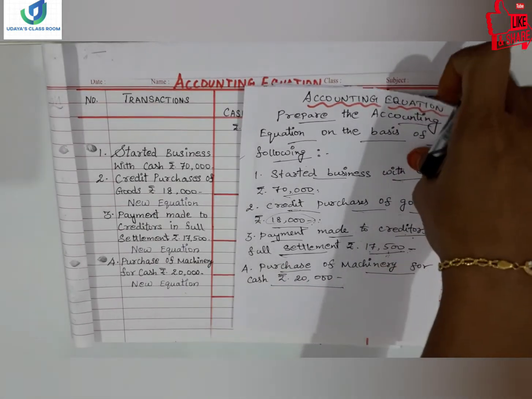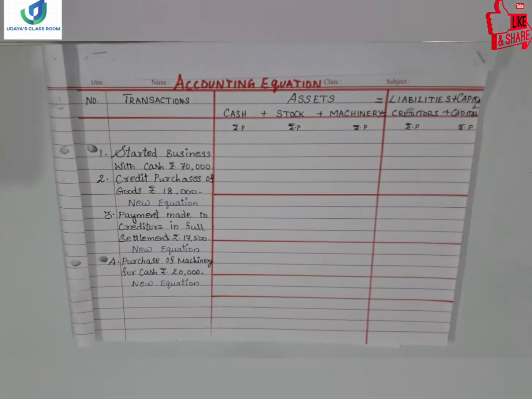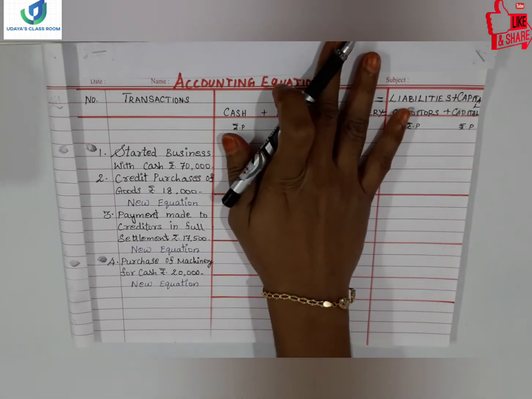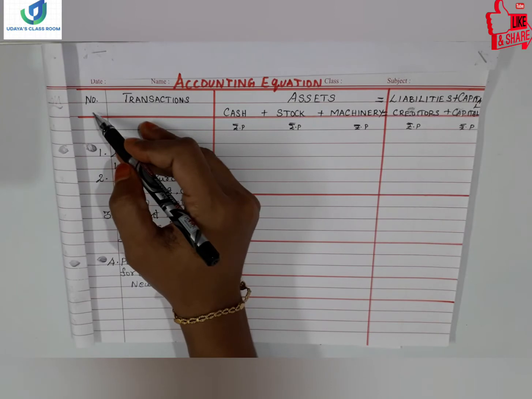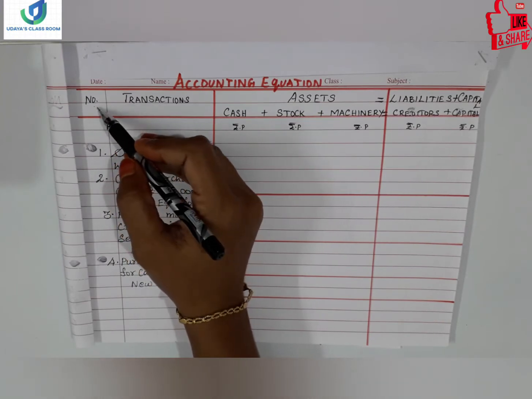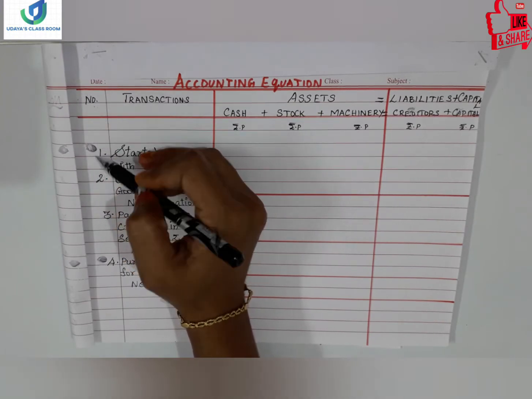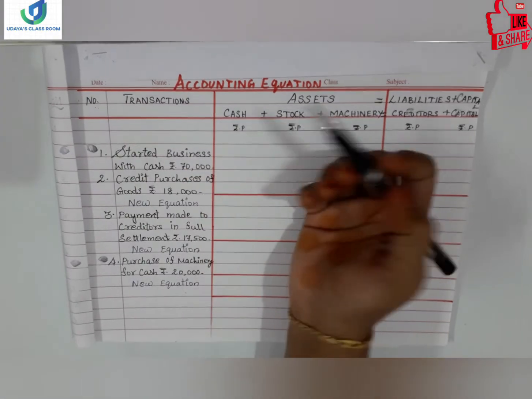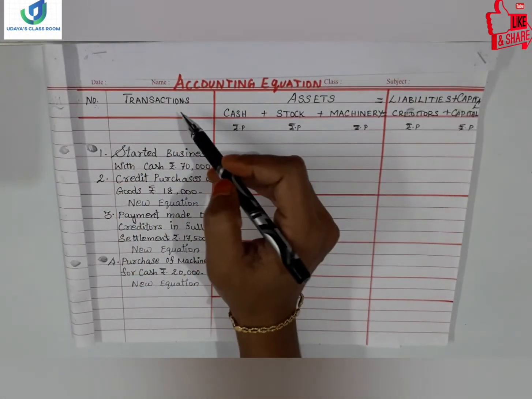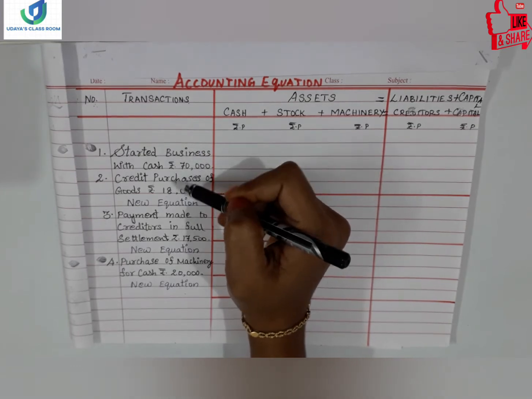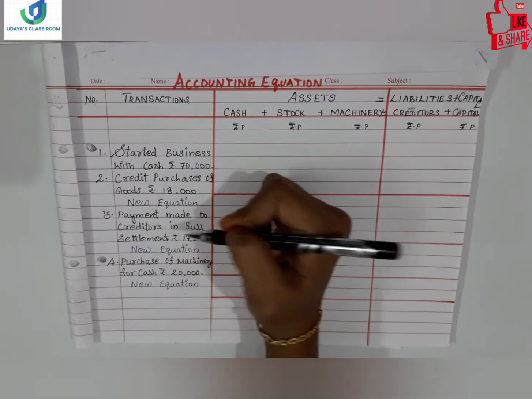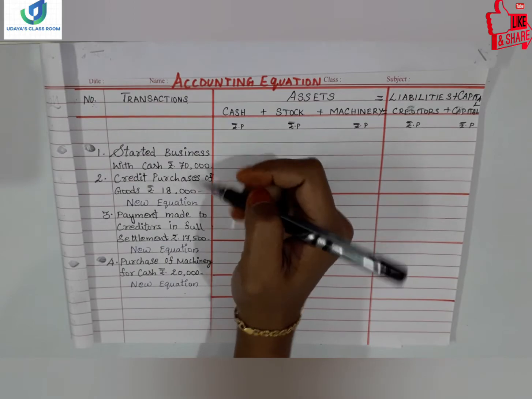Now we don't want this paper. First, what we have to write at the top: accounting equation, and we can write the number. If a date is given, you can write the date here. There is no date, so I have mentioned a number. And the transactions, one column you can open, and these transactions one by one you can write. Otherwise, you will get confusion in totaling.